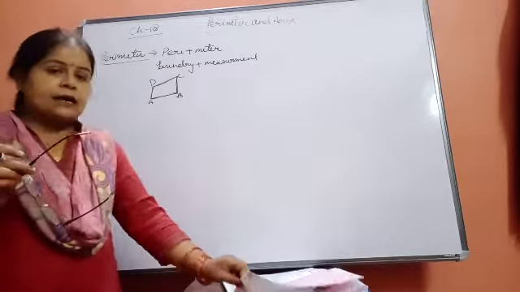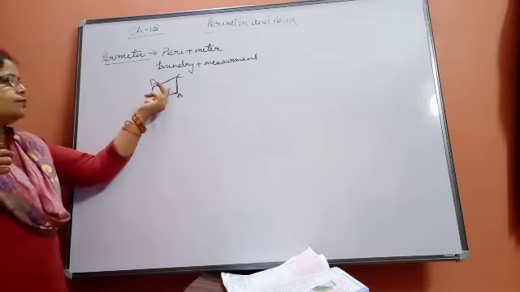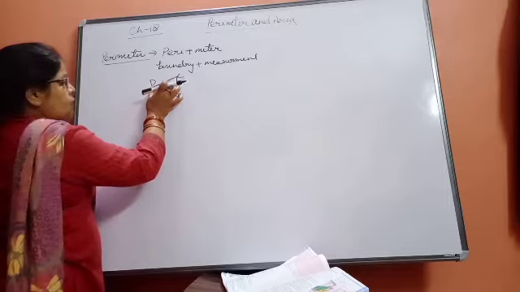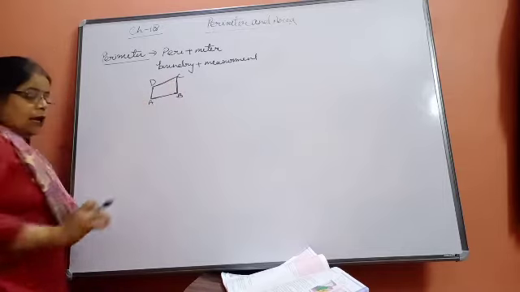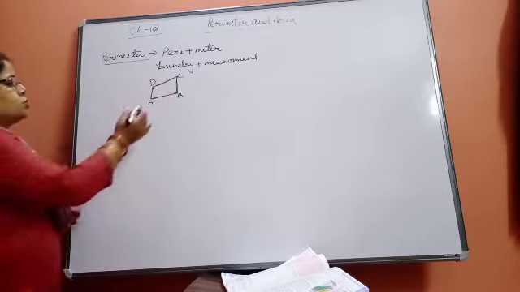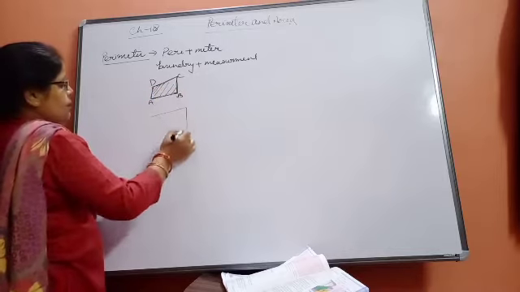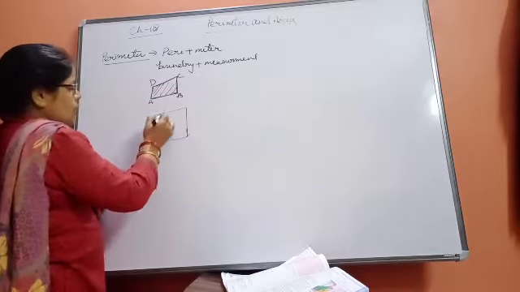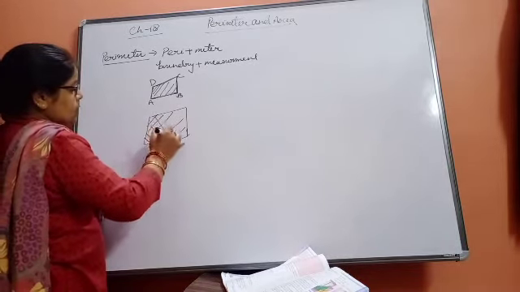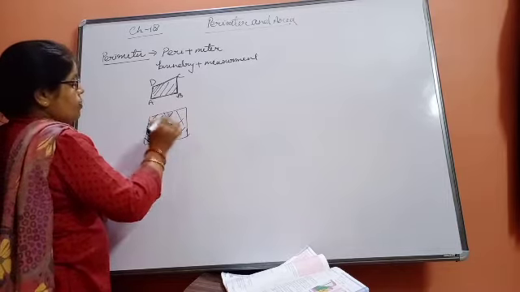And then the second thing, beta, area. Area means the measurement of the region, means how much region is enclosed by the figure. This is known as the area. Suppose we have any figure like that. So this inner part is known as area. How much region is enclosed by the figure, it will come in area. It will be known as the area.